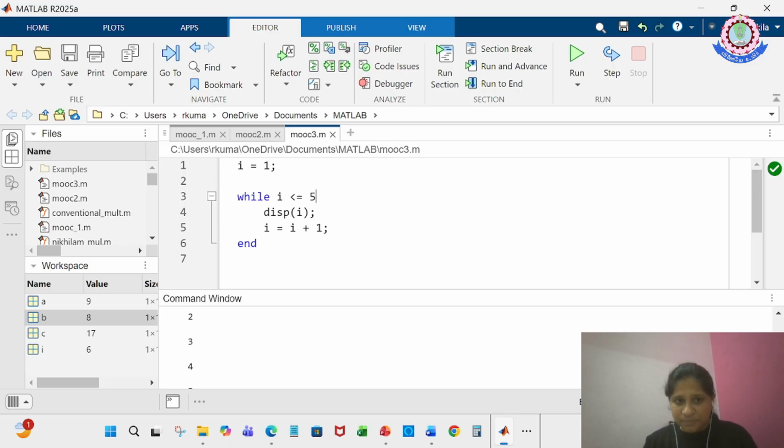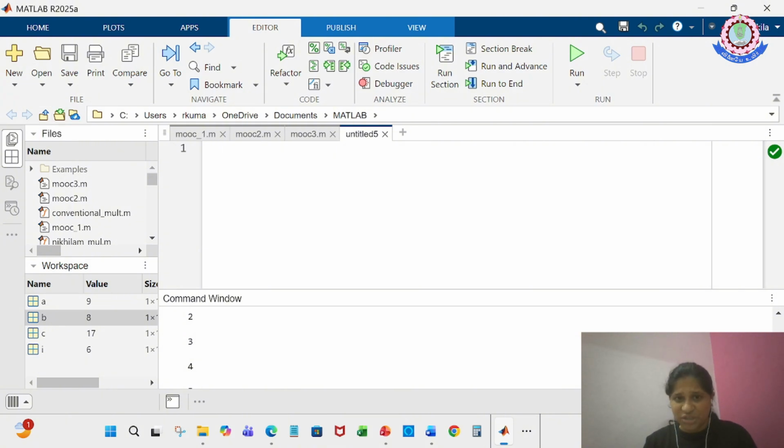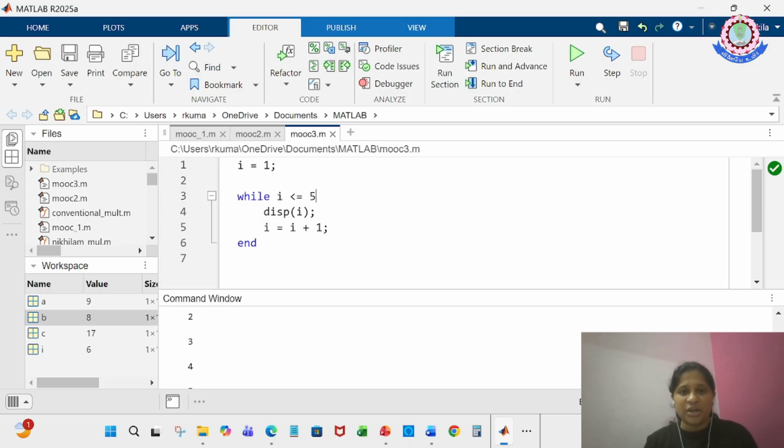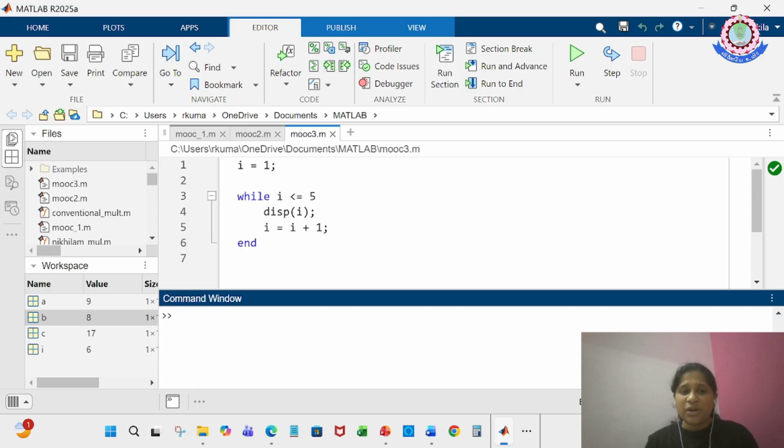So you have the script, which can be accessed from New Script. If you click on it, you will have the script, where you can type in your code, save it and run it. As of now I'm just closing it, and let me explain a few things about the command window. The command window can be used for trial runs. For example, in my workspace I have A, which has the value 9, B, which has the value 8, and C, which has the value 17.